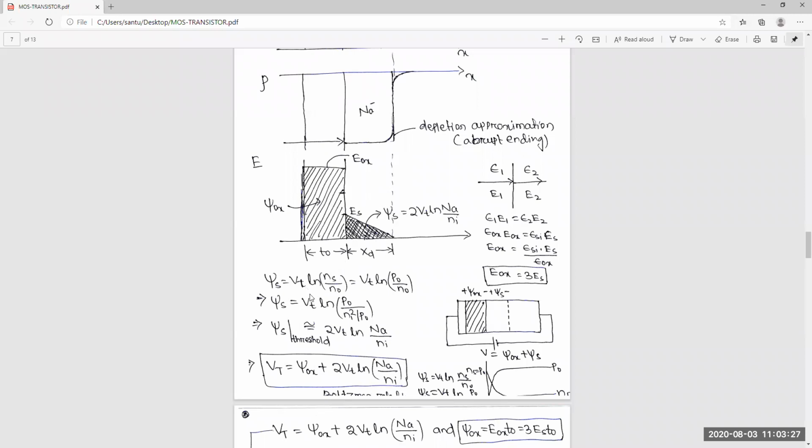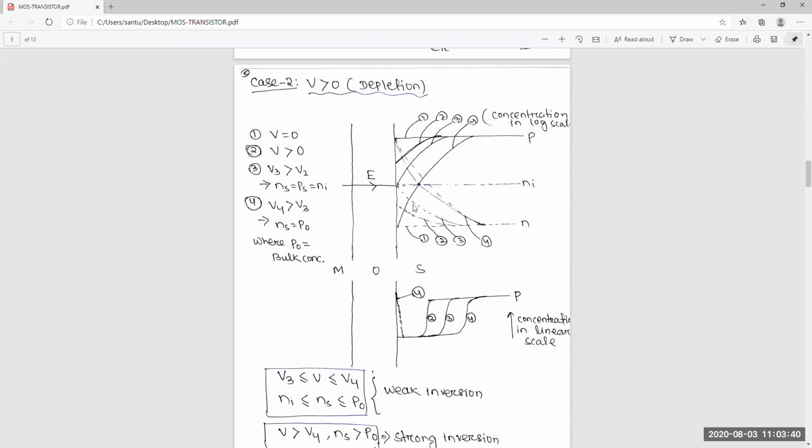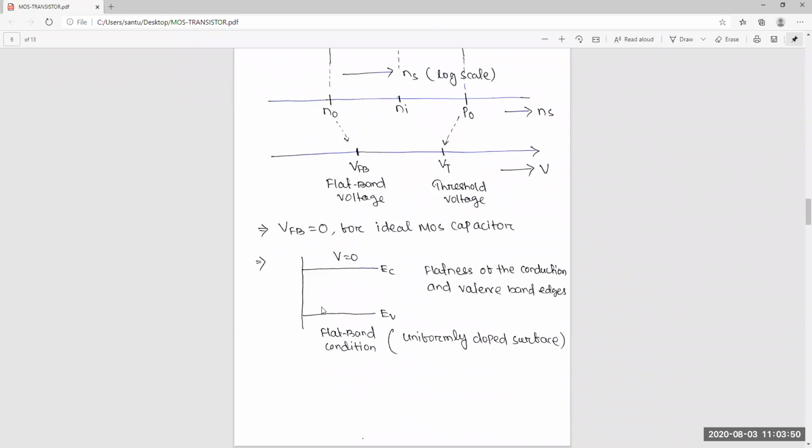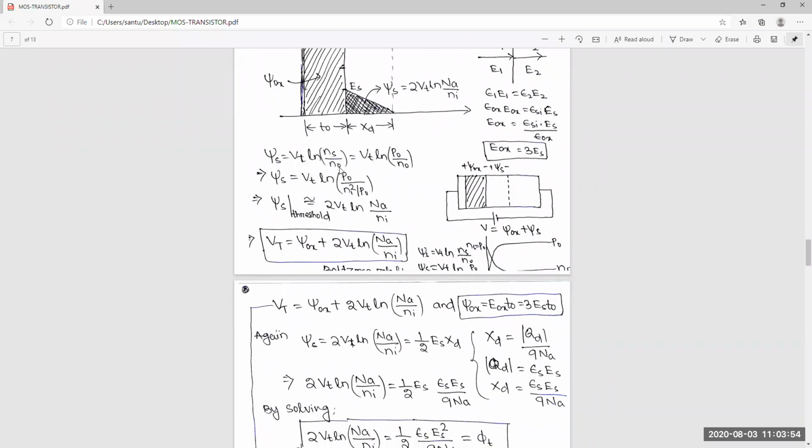Generally we said it's Vt ln ns by n0, because from n0 it will come to ns. So I can show you again: it is n0 to ns at this point. That's why this difference will decide the surface potential. So Vt ln ns by n0.